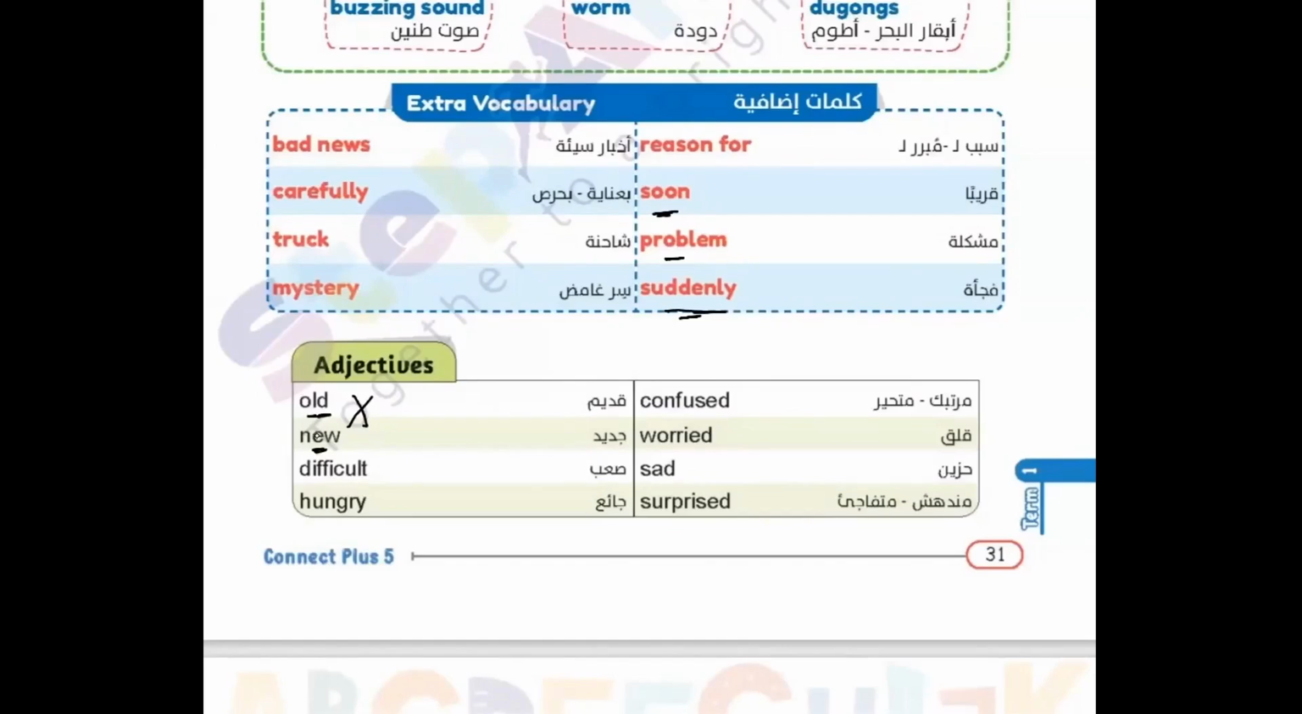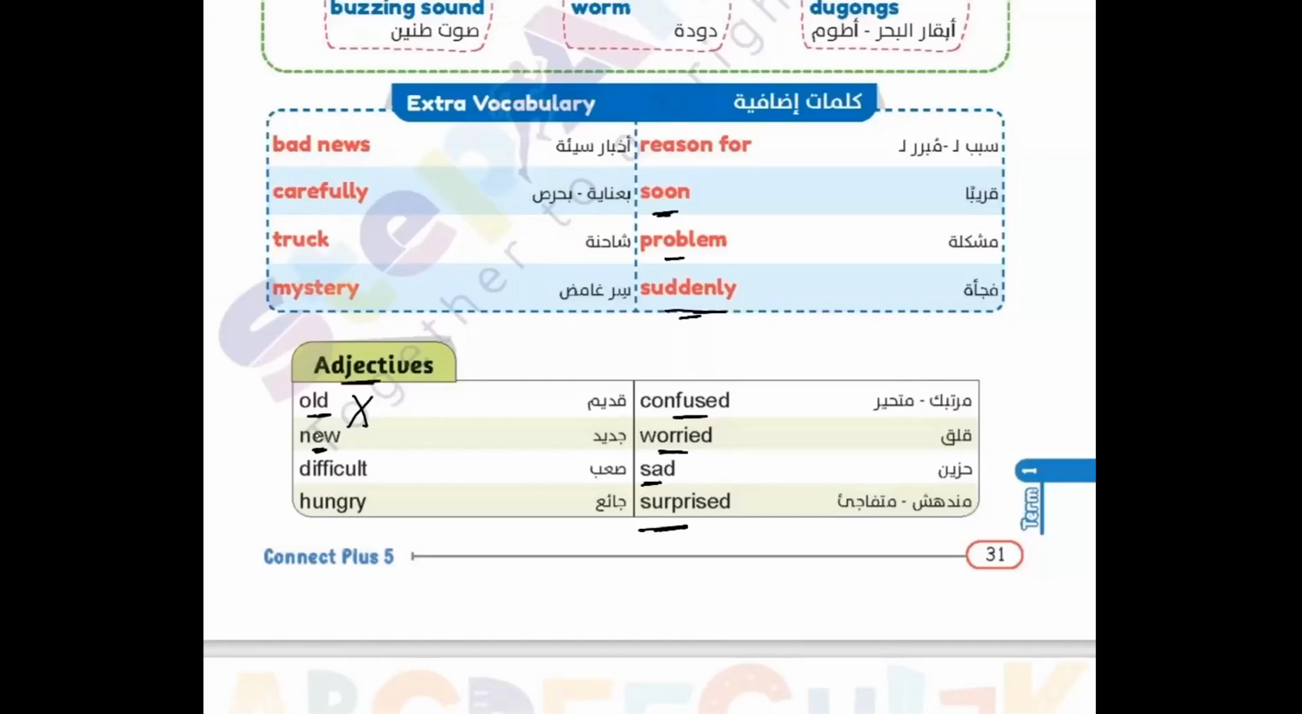Difficult, hungry, confused, worried, sad, surprised.